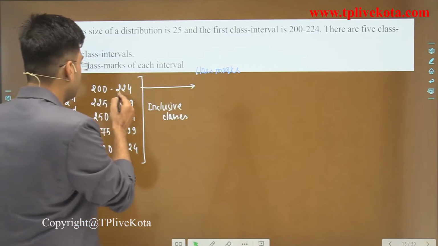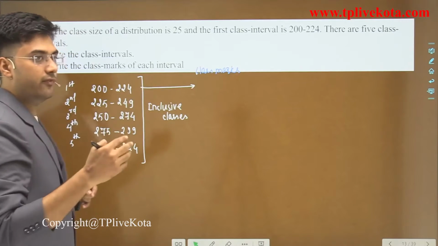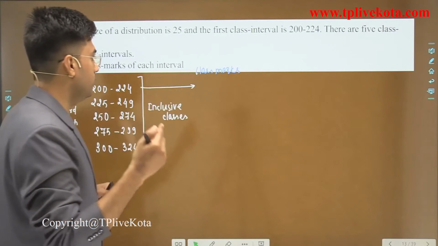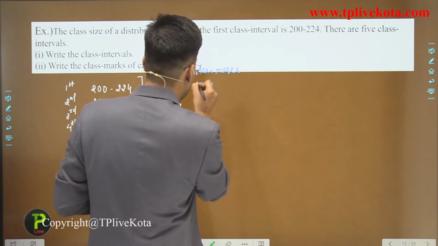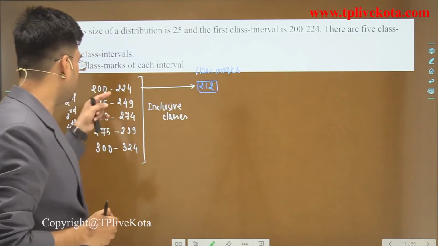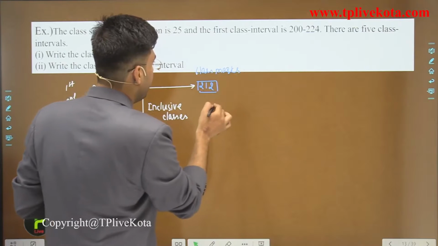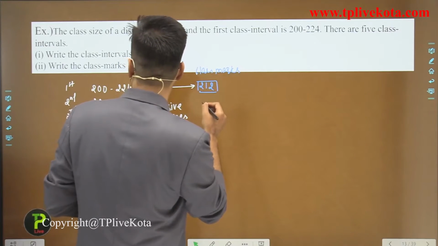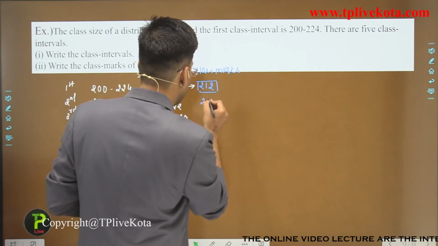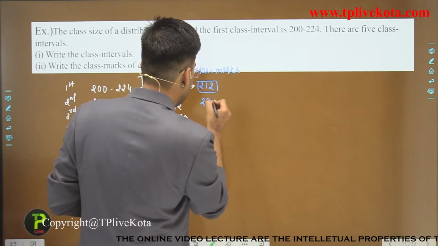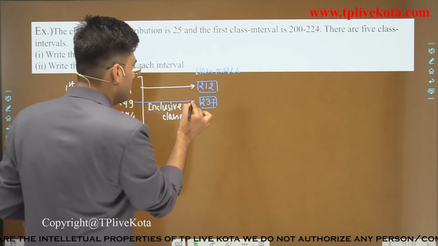So it is equal to 200 plus 224 divided by 2, that means 212. This is the class mark for the first class, and here when we add 25 to this, what will we get? It is equal to 237. This is the class mark of the second class.